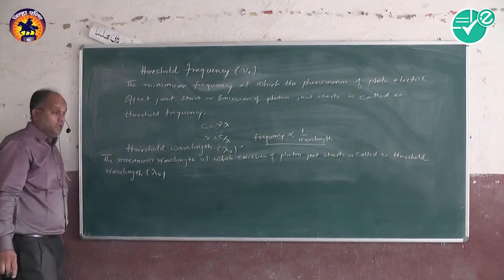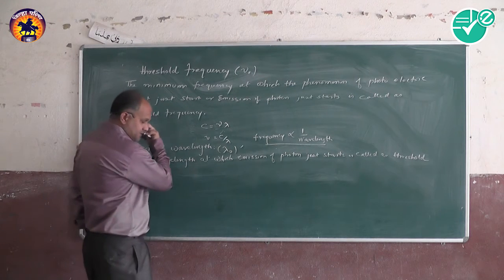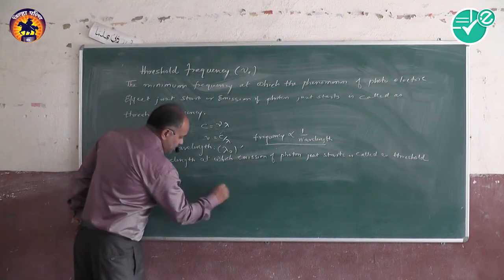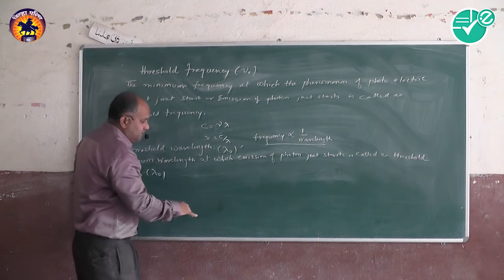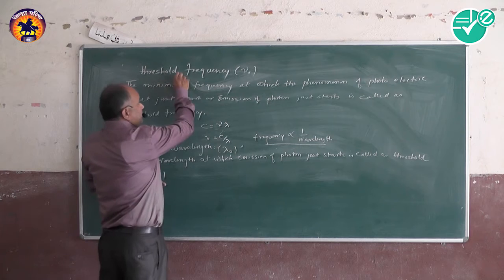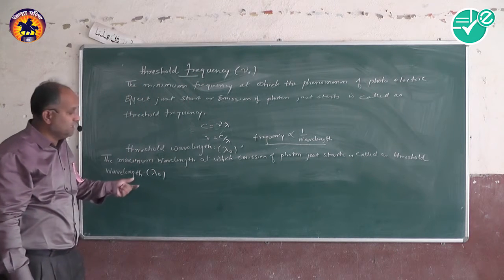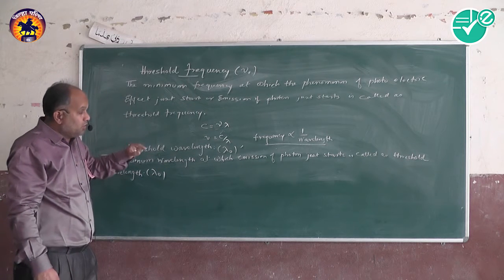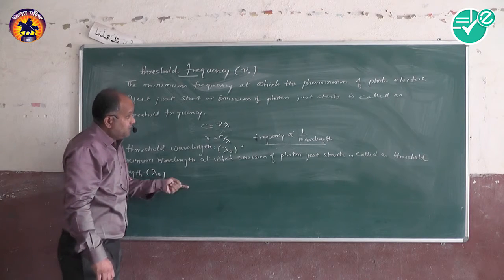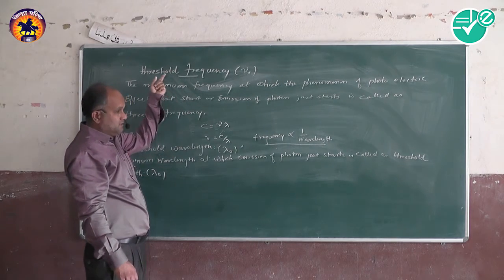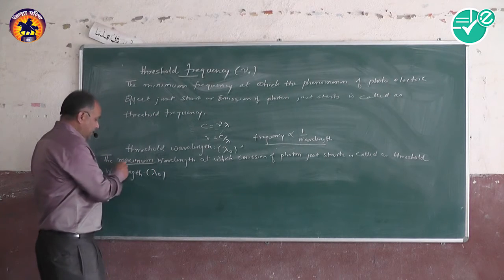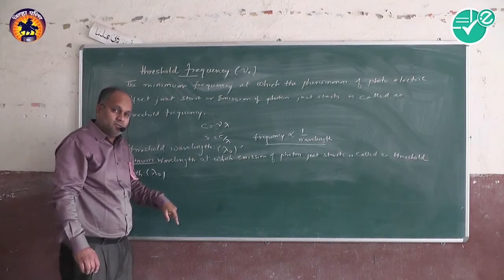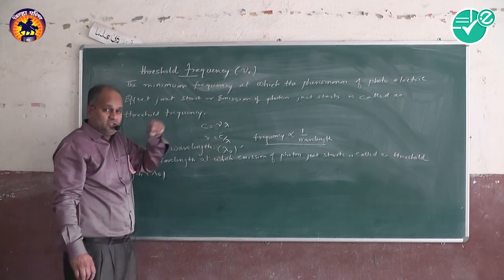Lambda 0. Now look here, if I take this as the maximum wavelength and I increase the wavelength, then the frequency reduces, and the frequency will go below the threshold frequency, then the emission will stop. If I decrease the wavelength, then the frequency will increase above threshold frequency. That is why I have written the maximum wavelength. Below threshold wavelength, the emission will continue. Above threshold wavelength, the emission will stop.